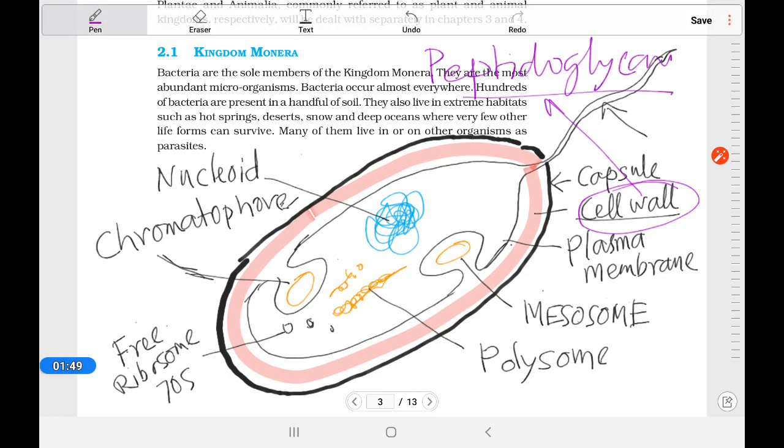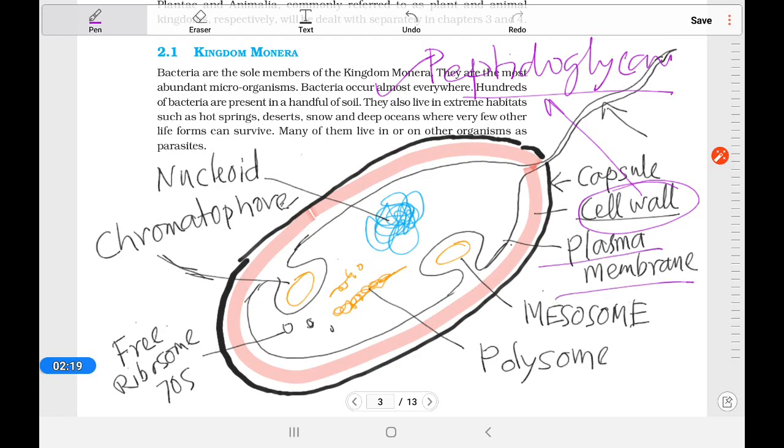layer. Peptidoglycan, also known as murein or mucopeptide. Peptidoglycan consists of N-acetyl glucosamine. So especially it is present in this Monera, the bacterium. Remember that this is important. The peptidoglycan layer has N-acetyl glucosamine, not cellulose.